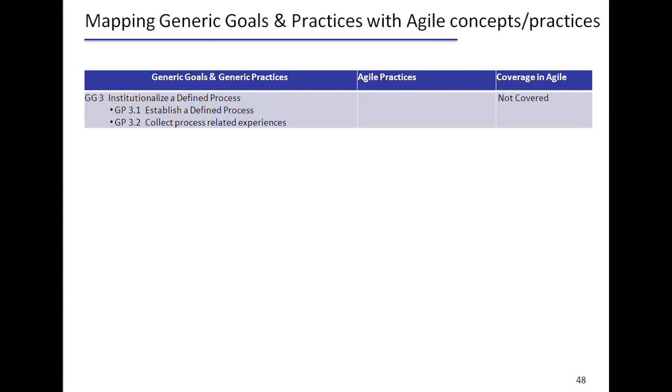And the tailoring itself adheres to the organizational tailoring process. The second part is how the projects contribute to the process related experience. When you execute a project, what are the experiences, and how do you contribute back to the organization's processes? These are the processes covered as part of the defined process.